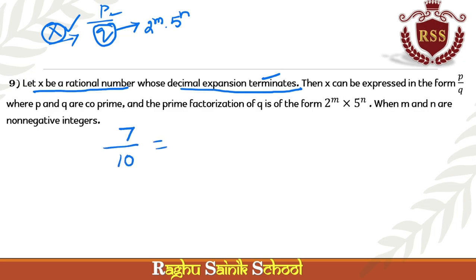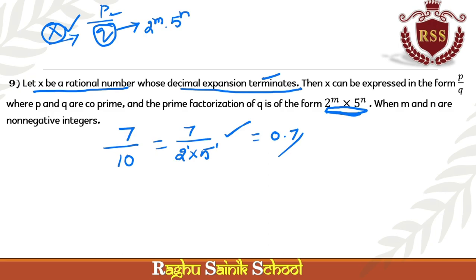This can be written as 7 by 2 into 5. 2 power 1, 5 power 1 means in the denominator we must have 2 and 5. Then with 2 only or 5 only, you will get the terminating decimal, which means it can be written as 0.7. It terminated at 7 only. Okay.